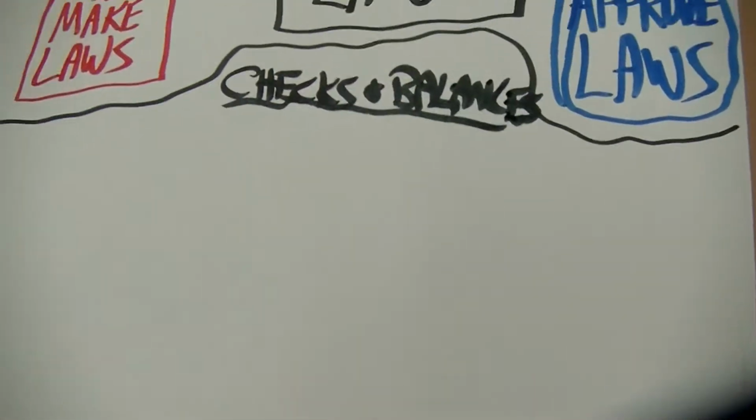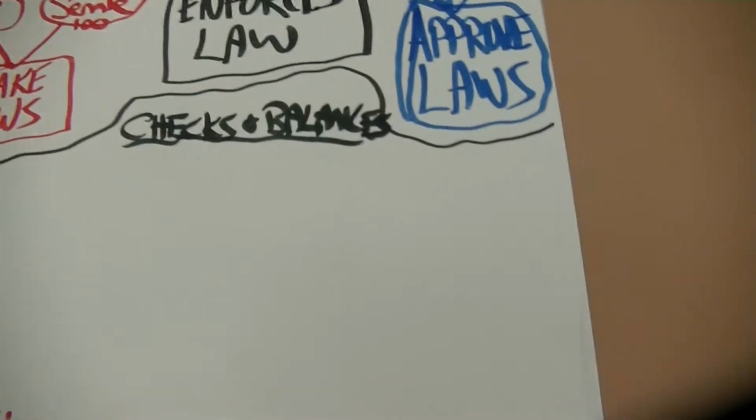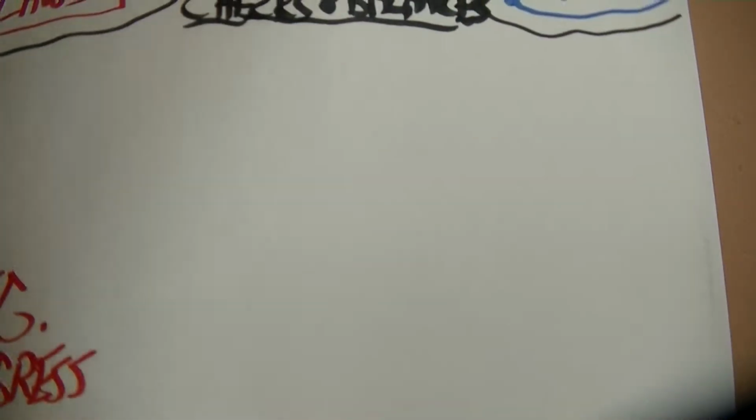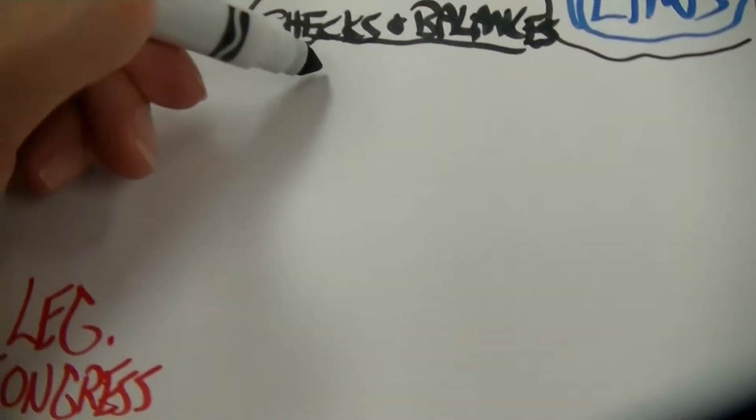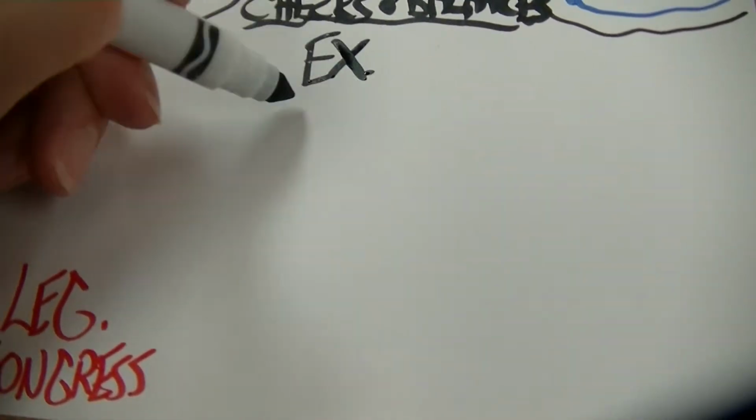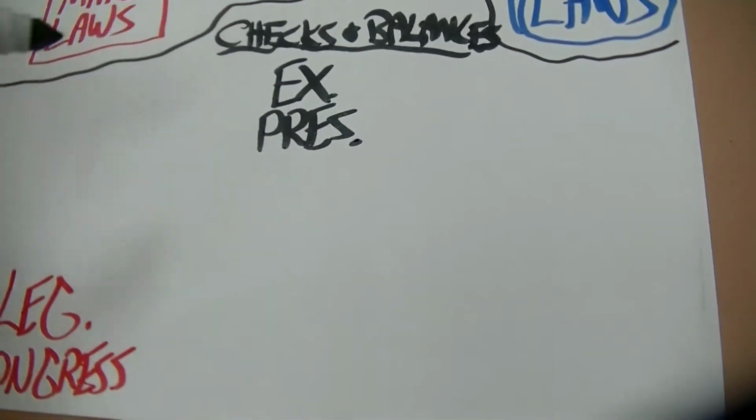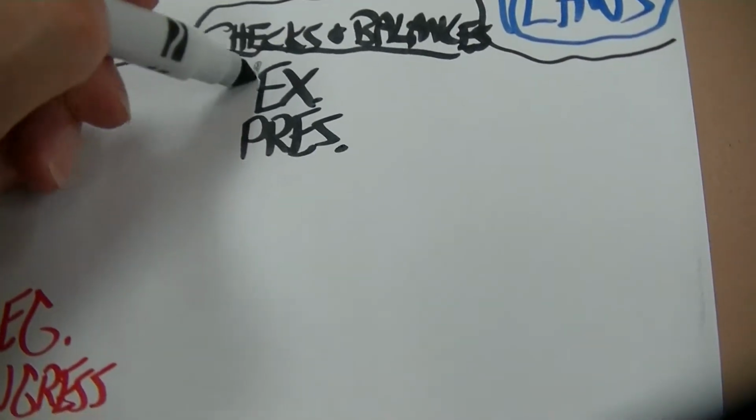Okay, so we did the legislature in red. Let's put the legislature right here. Yeah, that'll be good. Legislature. I'll make it short like that, and I'll also put Congress here so it makes sense. Legislature or Congress. Okay, I'm going to make a triangle. I'll put the executive right here, and I'll put president to remind you who that is. President. Let me circle both of these.